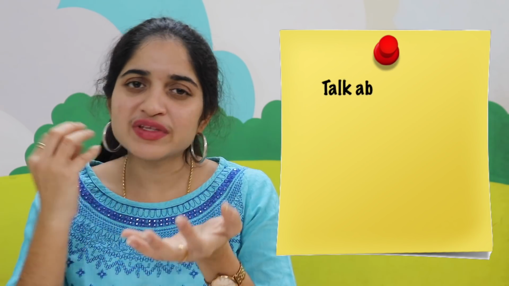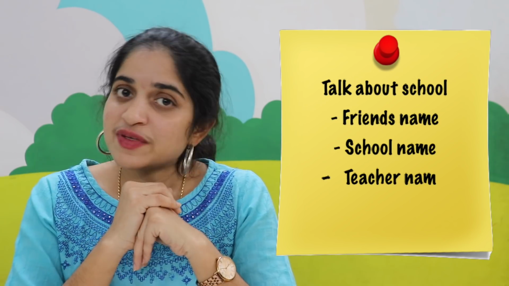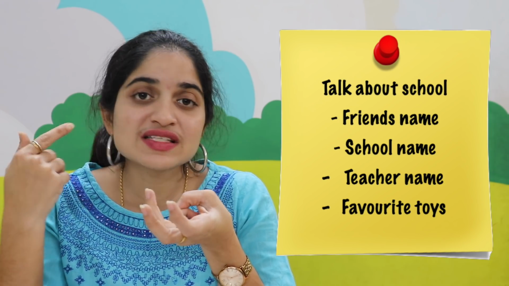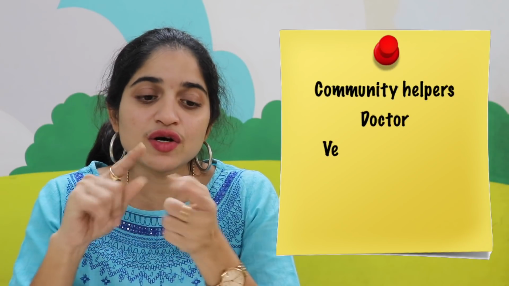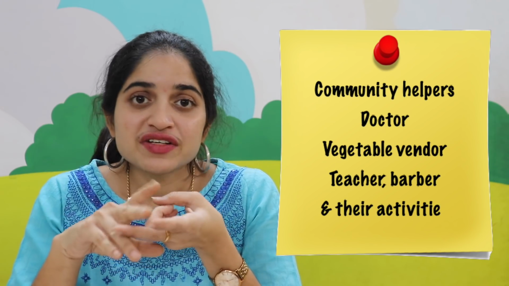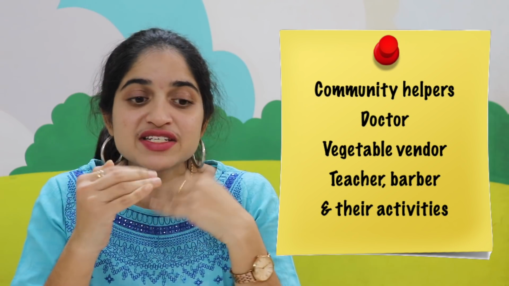They should also know something about their school, like at least they should be able to say 2-3 sentences with respect to their school. They should say about their teacher, they should say about their friends, and also the school name, everything. They should also know few community helpers like a doctor, a barber because they go there to cut their hair, and a teacher they should be able to know, and they should know the vegetable vendor also. And they should know the activities done by these people.